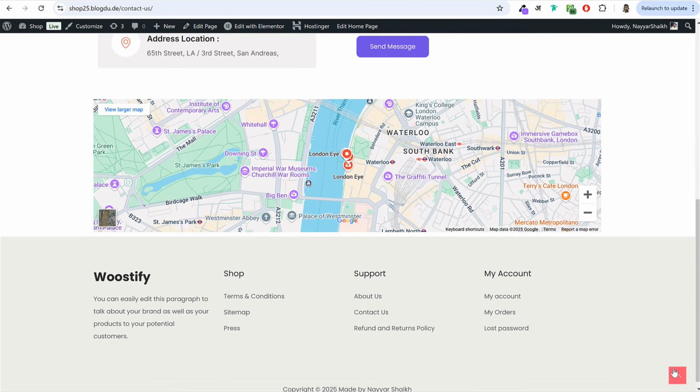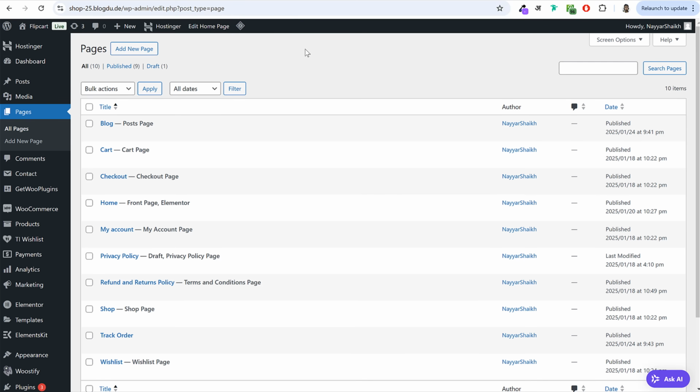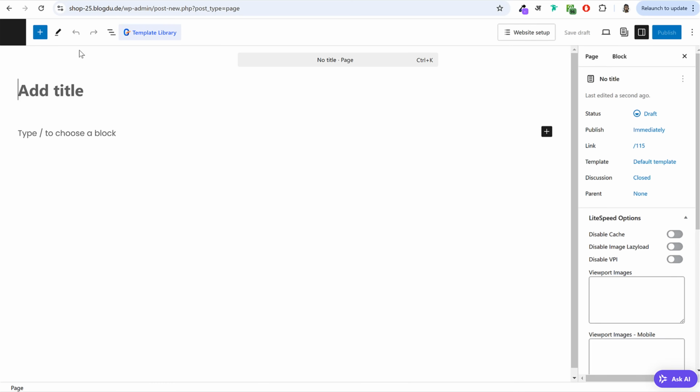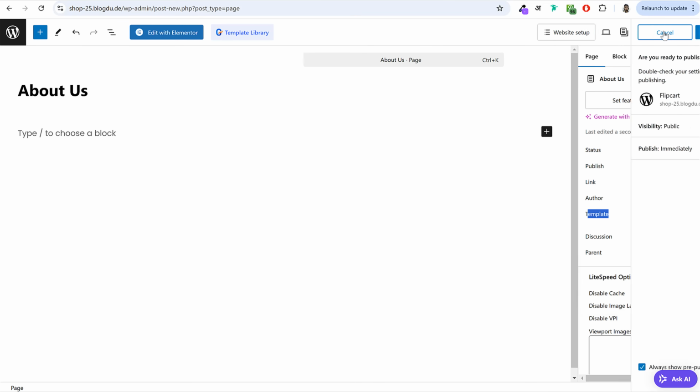All right. Now we don't have to create these 2 pages from scratch. I'll give you the layout. You can simply import the pre-made layout and you'll have these pages. To create the about page, click on add new page. And obviously, because we are creating the about page, we'll give it a title of about or about us. At the right hand side under templates, select Elementor full width and click on publish.